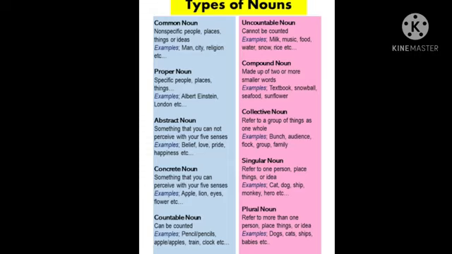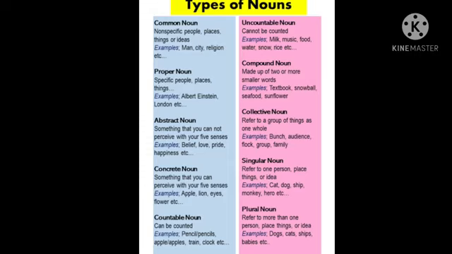Then the uncountable noun means we cannot count it. Like milk, we are measuring it, but we cannot count it. Music, are we able to count or measure it? No. Then water, we are able to measure it, but we cannot count it. We cannot count 1 water, 2 water. Okay, so these come under the uncountable noun. And you might be thinking, rice I can count. Yeah, if you take that much time, we can count the rice, but still it is a very difficult task. That is why rice also comes under the uncountable noun.